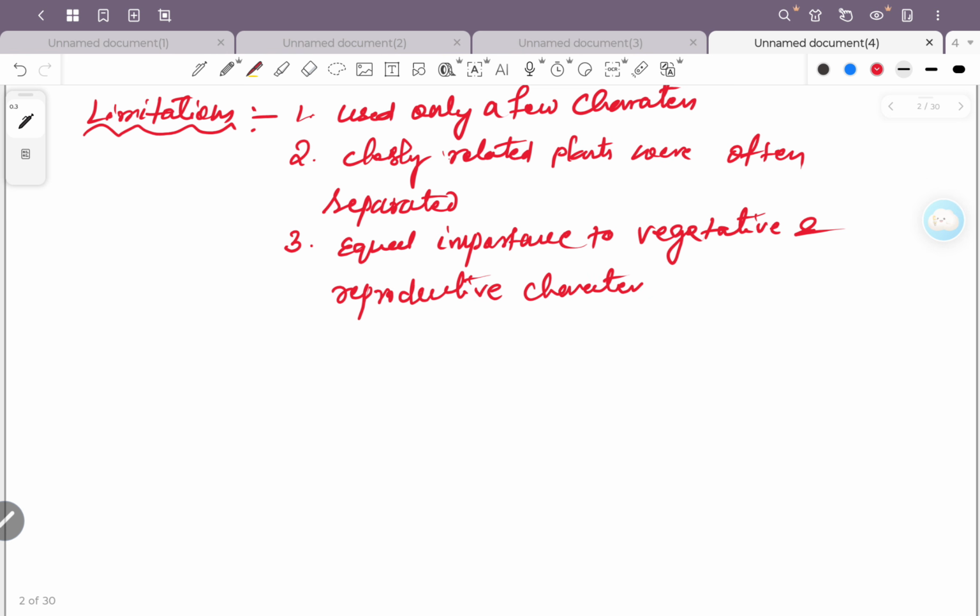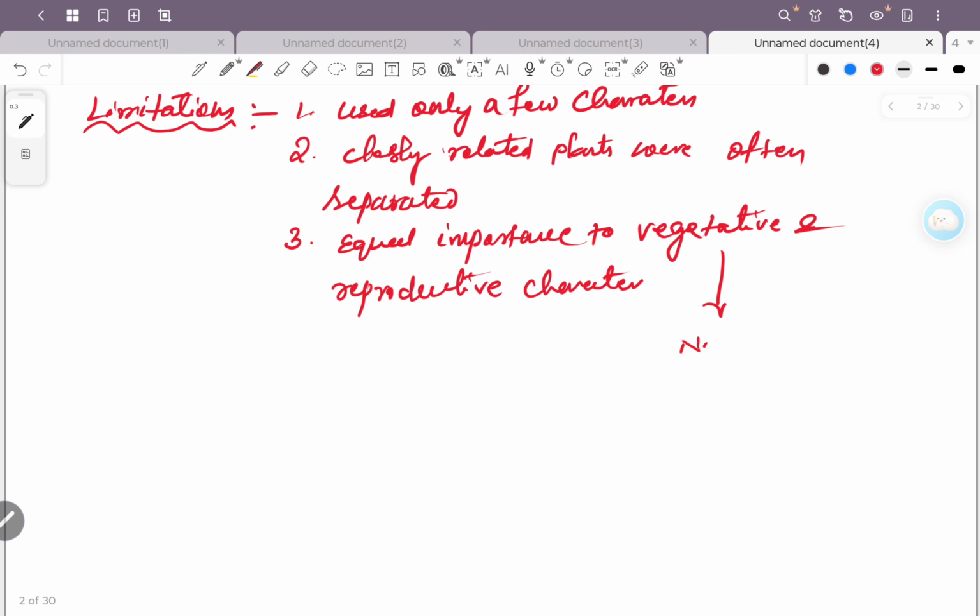Vegetative characters mean the stem, root, leaves, which do not take part in reproduction. No role in reproduction. And reproductive characters means they have a role in reproduction. But these vegetative characters,